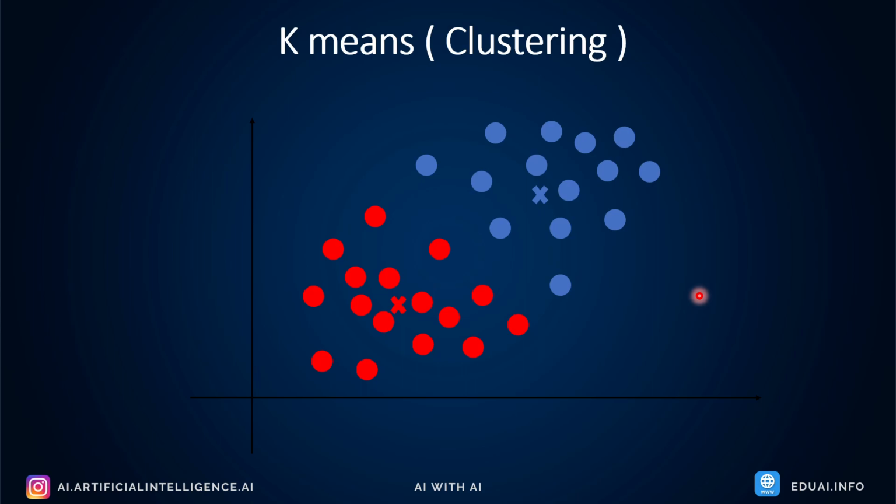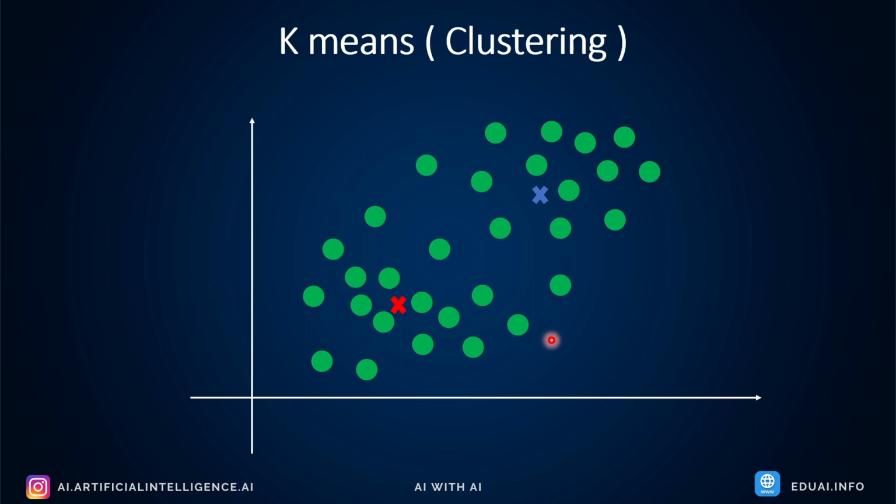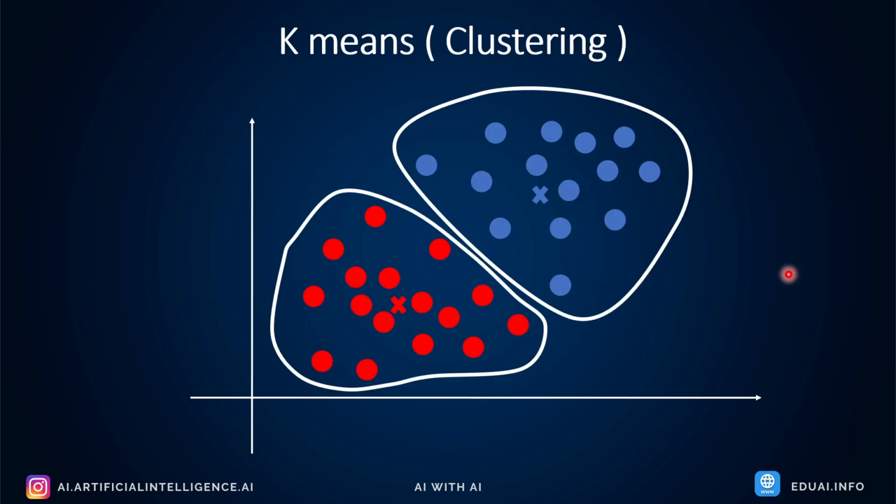And you know what, it will just keep repeating the same process again and again. If it keeps doing the same thing, eventually it will form two groups, and the centroids, these two seeds, will not move further. This is how it will form two clusters, one cluster which belongs to red, and the second cluster which belongs to blue. Now if you try to move this seed to the center of the cluster, it will not move because it is already at the center.